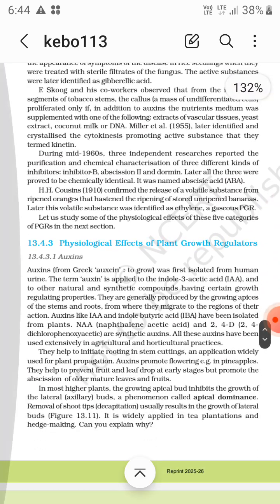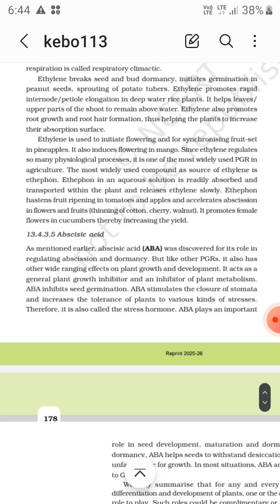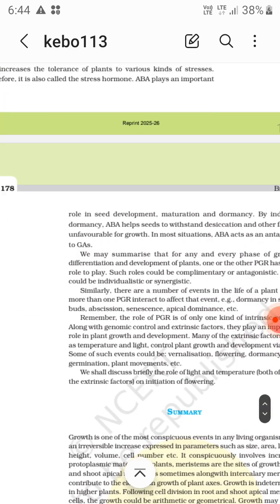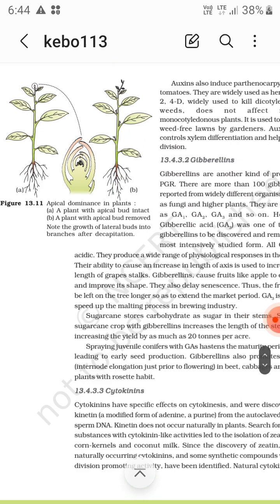Right. Then next is the auxin, then next is ethylene, then next is abscisic acid, then that's it. So I think we are going to cover the auxin.